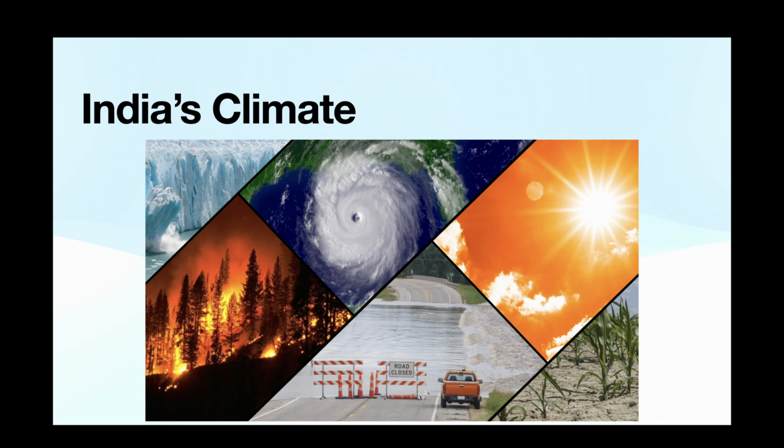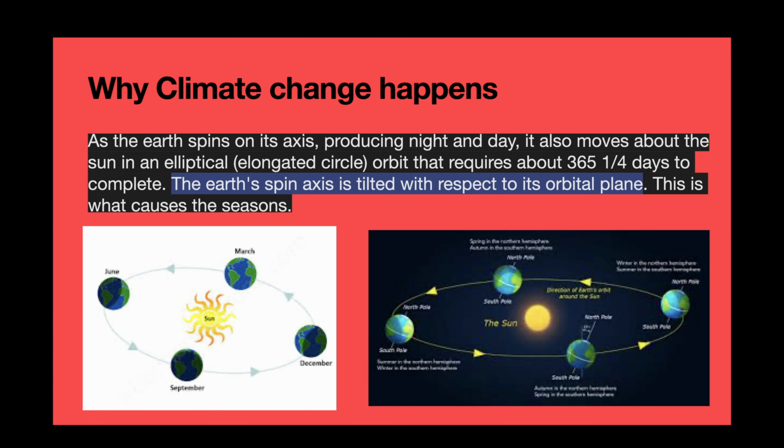In this chapter, India's Climate, let us understand why climate change happens. As the earth spins on its axis, producing night and day, it also moves about the sun in an elliptical orbit that requires about 365 and a quarter days to complete. The earth's spin axis is tilted with respect to its orbital plane, and this is what causes the seasons.